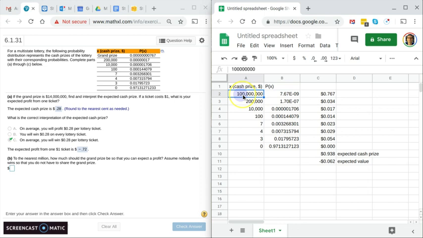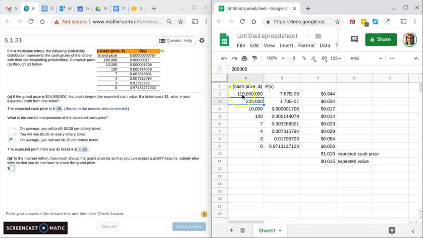So what about 120 million? Now I'm positive 10 cents. So it's got to be between 100 and 120. Let's go back and try 110. Still positive there.